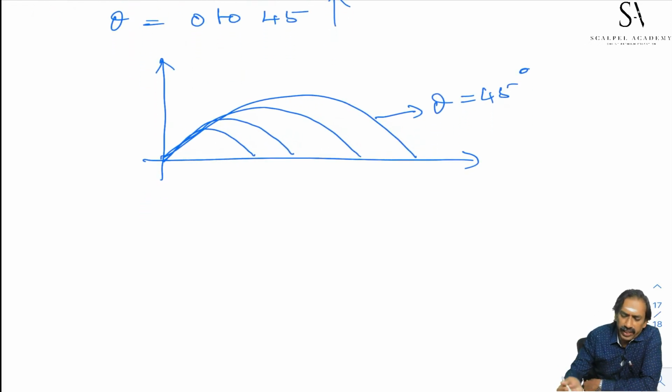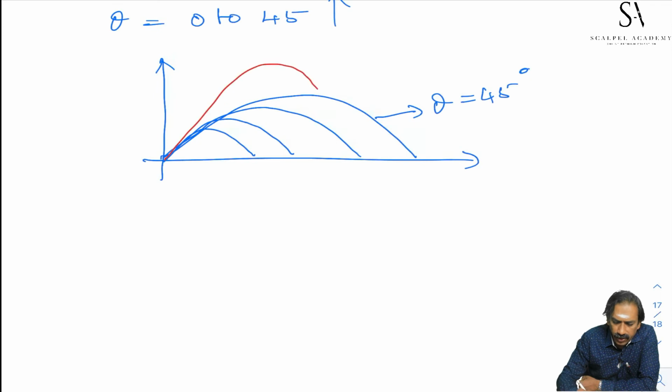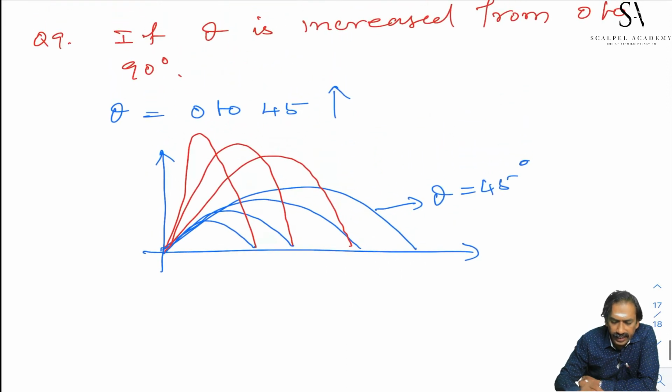Next, if you increase beyond 45 degree, then the range goes on decreasing like this. At an angle 90 degree, it moves in the vertically upward direction and reaches the same point. So the range goes on decreasing. So for an angle 45 degree, range is maximum. Less than 45 degree and greater than 45 degree, the ranges are less than the maximum.